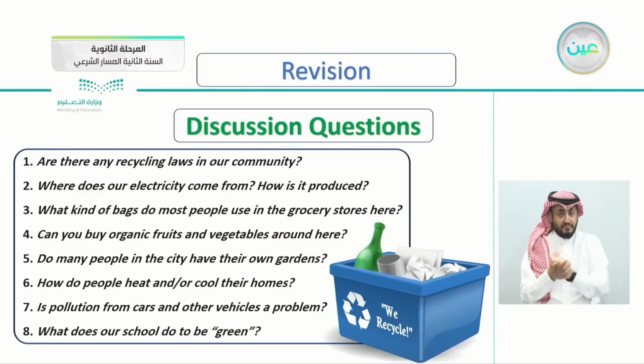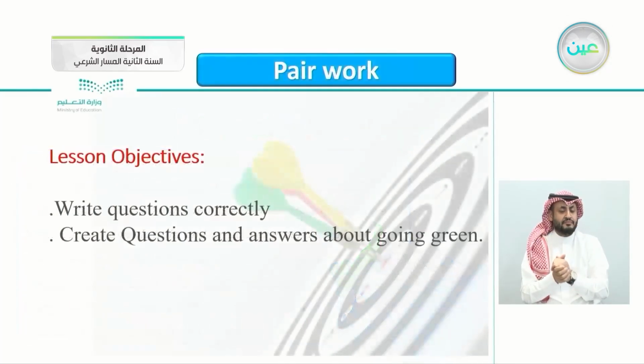The pollution that comes from cars and other vehicles, is it a problem? Of course, yes, it is a problem. What does your school do? What does our school do to be green? So your school, what approaches did your school take to be green? Of course, this is all in the previous lesson.